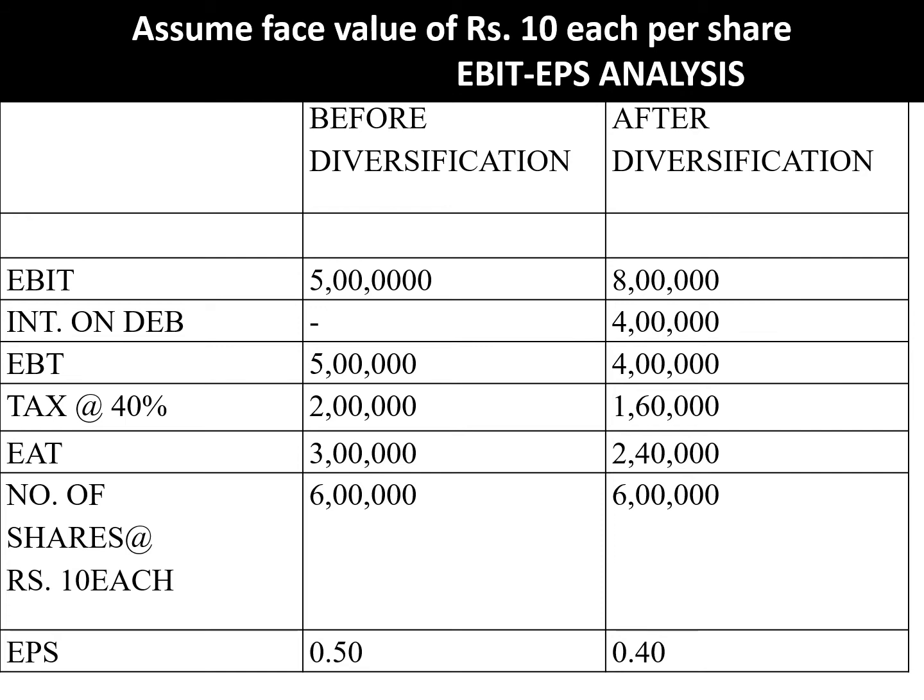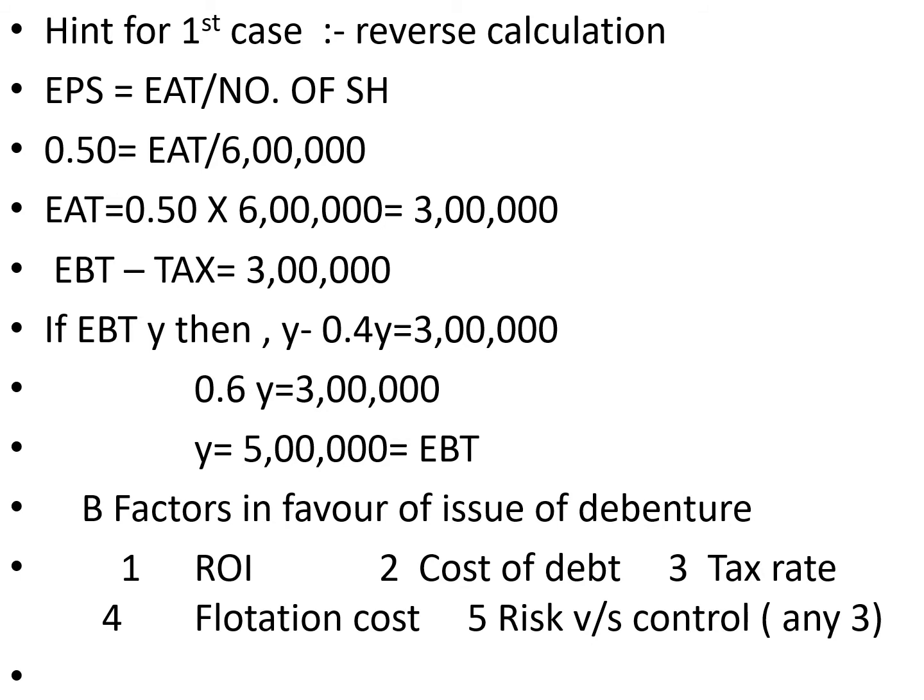Please see the hint for the first case: your EPS is equal to EAT by number of shares. EPS is 0.50, it is given. So EAT will become 0.50 into 6 lakh, that is 3 lakh.